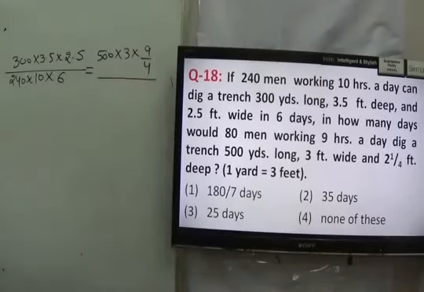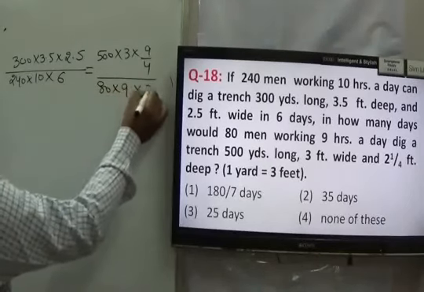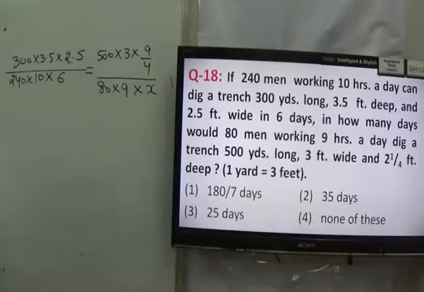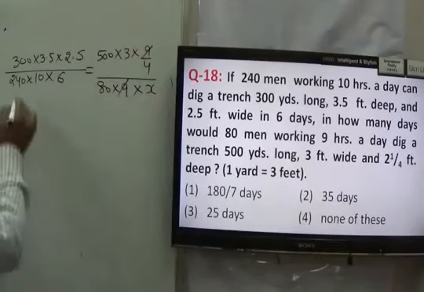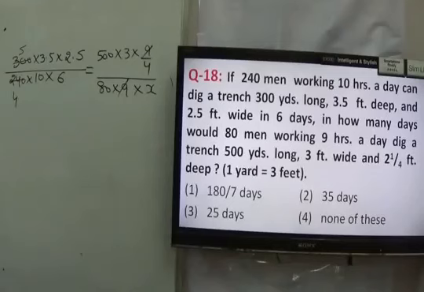Here I can say there would be 80 men, 9 hours a day, and they can do the work in X days. That we have to find out, right? I have to find the value of X, try to cancel out what could be easily cancelled. 9 can be cancelled, right? That is 64, 65. That can be cancelled.